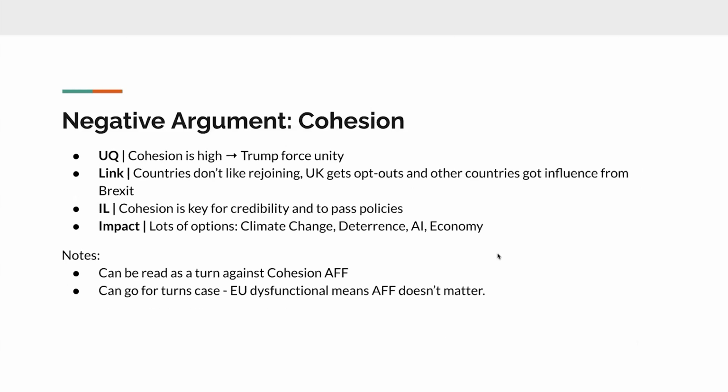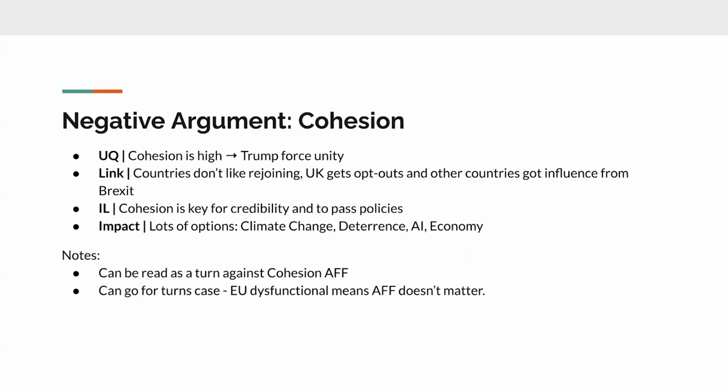The next argument is the cohesion argument. Basically, cohesion is high now, and Trump is forcing unity between the EU countries because he is threatening them. So it's literally Trump threatening equals EU cooperation, because they have to cooperate, otherwise they're cooked. The link is that countries don't like the UK rejoining the EU, because the UK gets opt-outs and other countries get influence from Brexit.